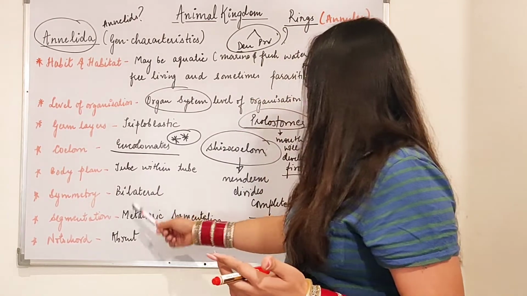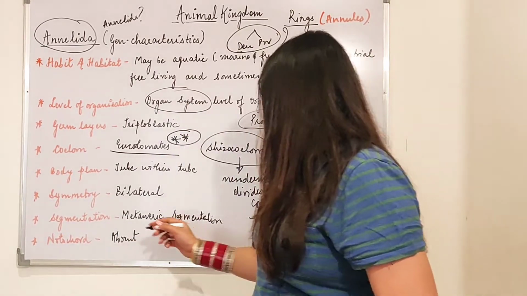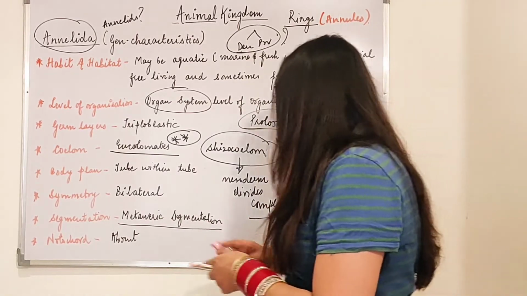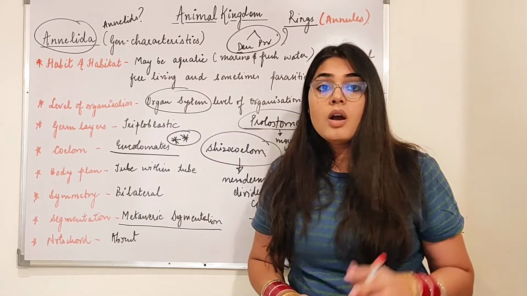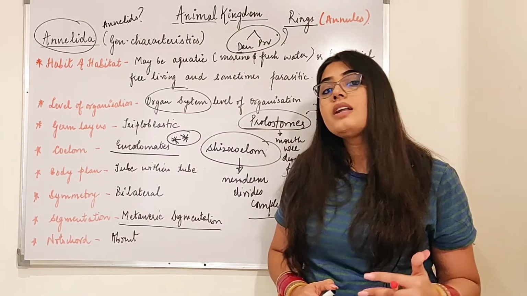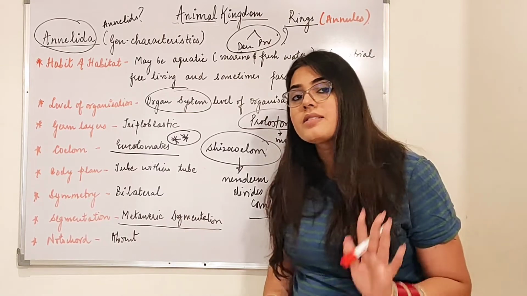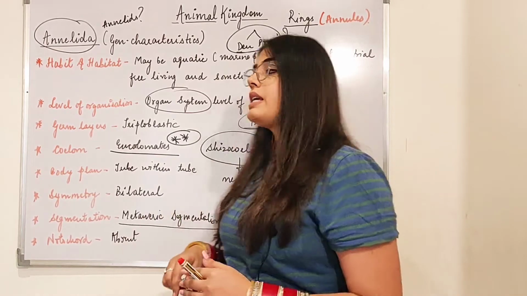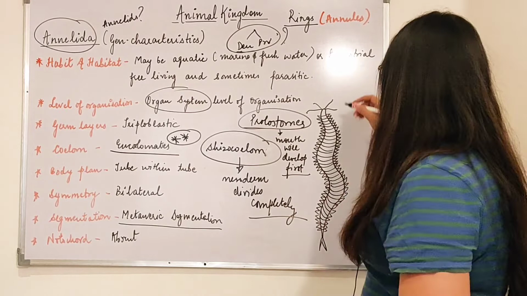Okay? Then beta, symmetry is bilateral symmetry, segmentation is metameric segmentation. So what is the meaning of metameric segmentation, beta? Metameric segmentation is basically present in Annelida. What happens? There is a serial repetition of at least some organs in metameric segmentation. Notochord is absent.